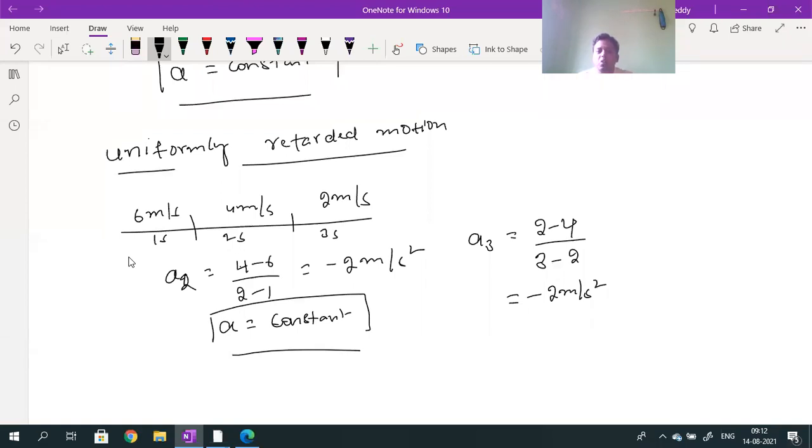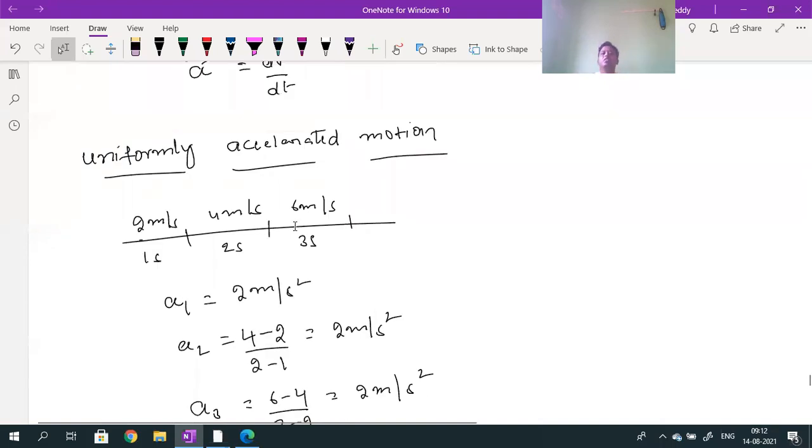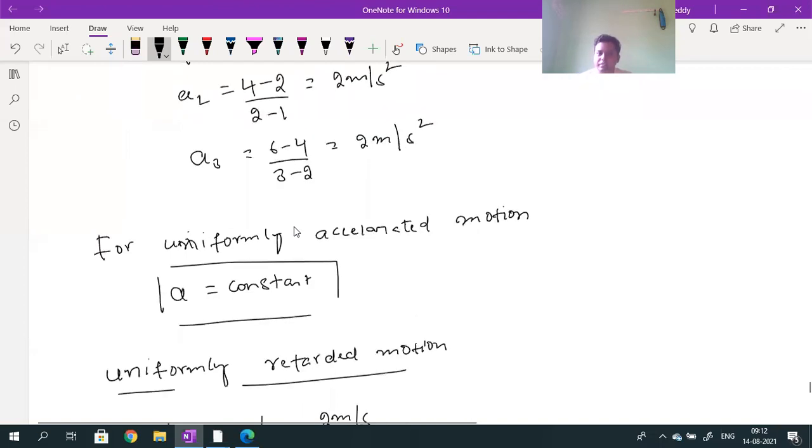Understood? To call motion uniformly retarded, what is the condition? For uniformly accelerated motion, velocity will be increased. Sir, why do you explain this once again? Because a few members are asking doubts. Either uniformly accelerated or retarded, the acceleration value is constant. Whereas in uniformly accelerated, velocity will be increased; in uniformly retarded, velocity will be decreased.